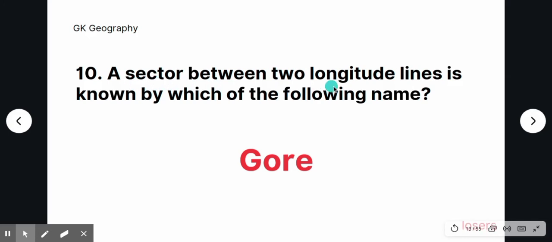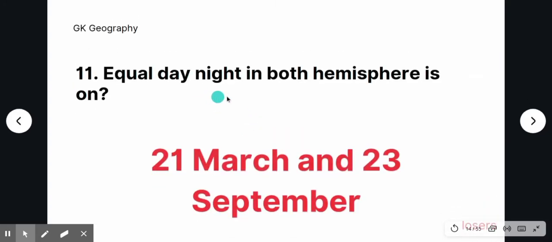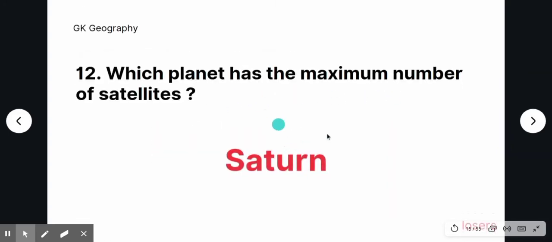A sector between two longitude lines is known by which of the following name? Gore. Equal day night in both hemispheres is on 21st March and 23rd September. Which planet has the maximum number of satellites? Saturn.